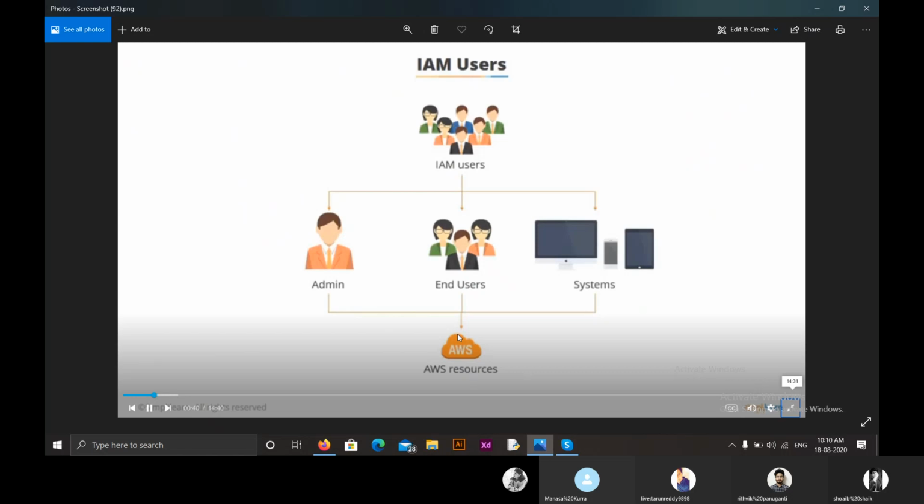Now AWS provides us a number of ways to access these IAM users, and these IAM users have 5 kinds of security credentials. Now, let us see what are the different security credentials provided by IAM.